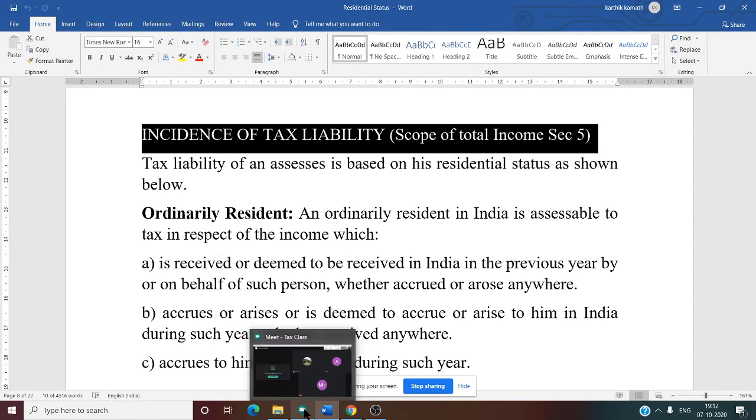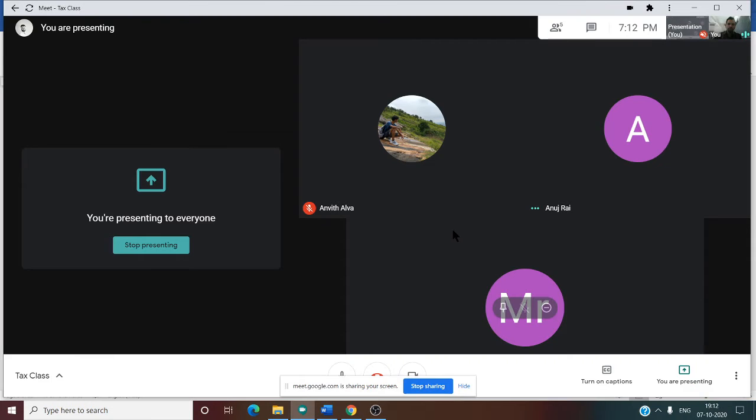So now you know who is a resident, who is a non-resident, who is a not ordinary resident, right? Who is a resident? Resident means a person who stayed in India for at least 182 days. Who is a non-resident? Non-resident means a person who has not been there at all, or a person who is there for less than 182 days in India.